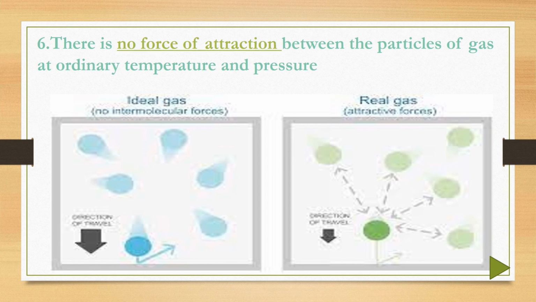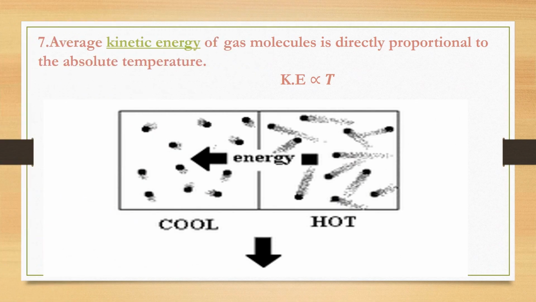Okay, next let me explain the last point. Average kinetic energy of gas molecules is directly proportional to the absolute temperature. KE is directly proportional to capital T. KE means kinetic energy is directly proportional to capital T. T means absolute temperature, which is measured in Kelvin scale.